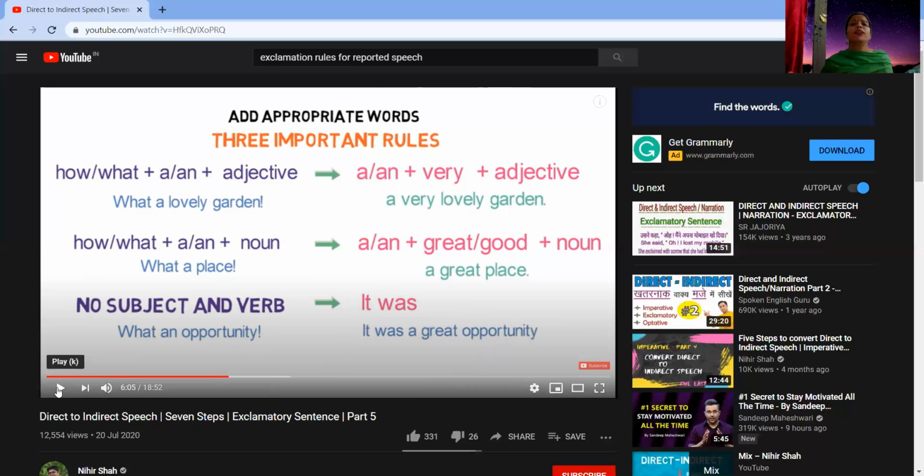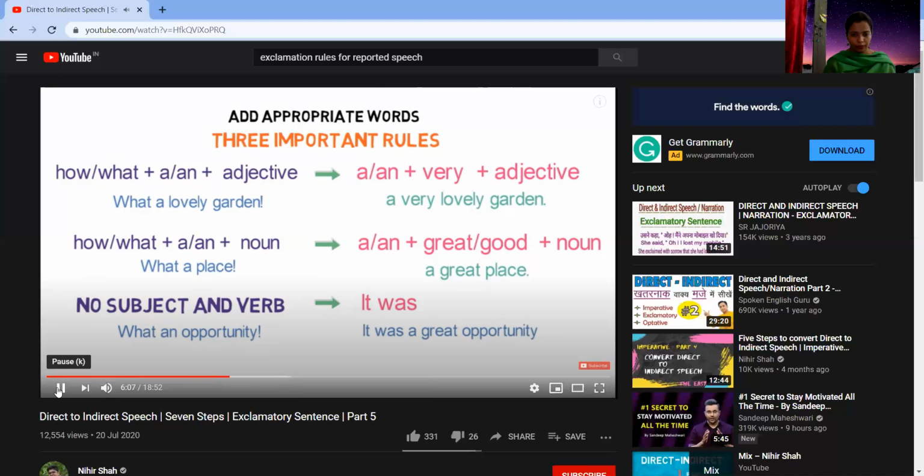You will simply make it an assertive sentence: it was, whatever. So here it is, what an opportunity, and that will change into it was a great opportunity. All right, depending on the sentence, of course. Let's see what's coming up next.